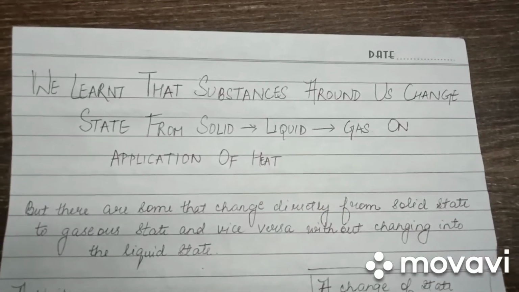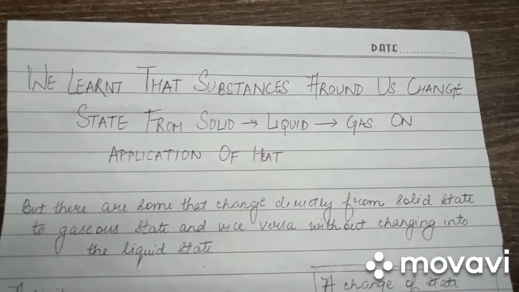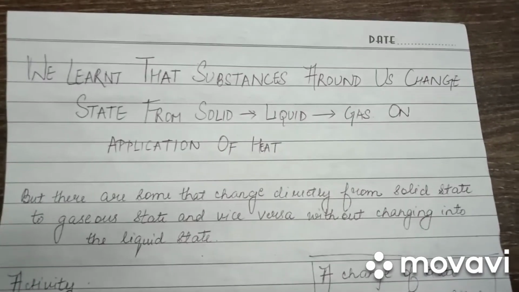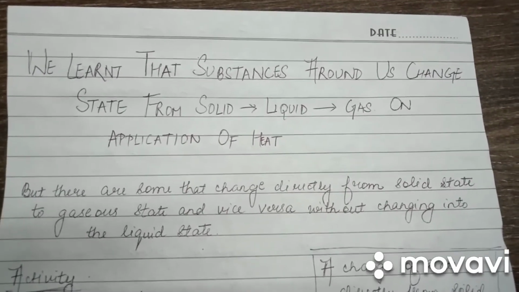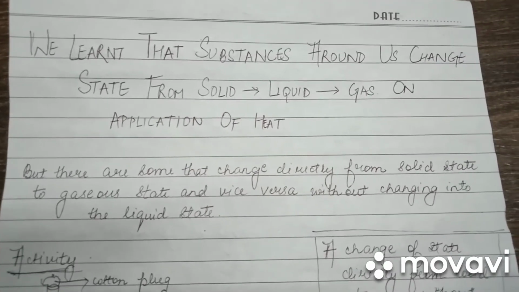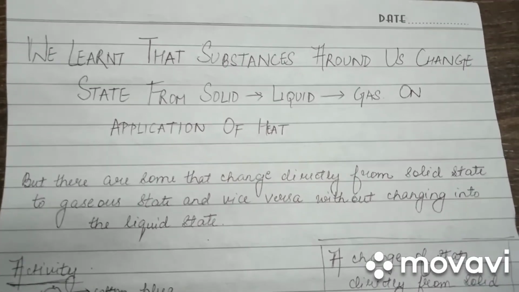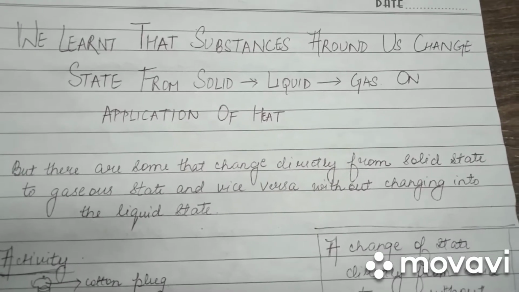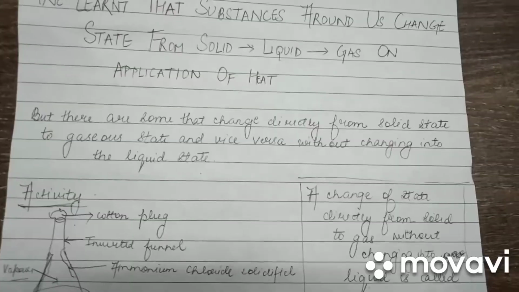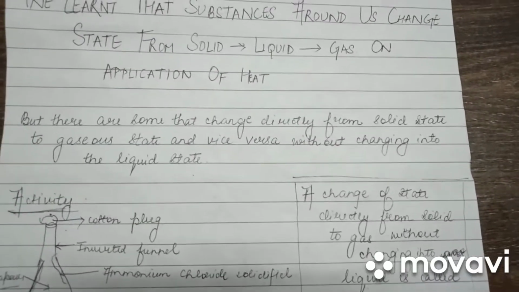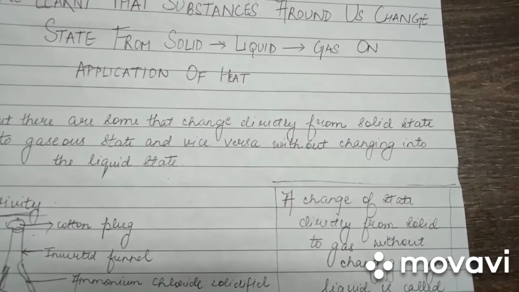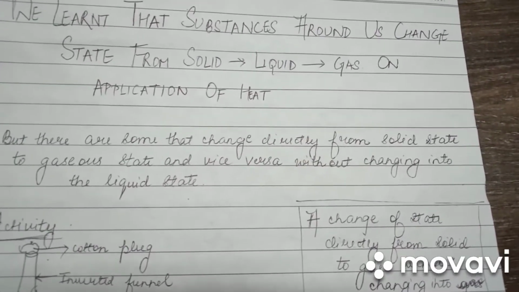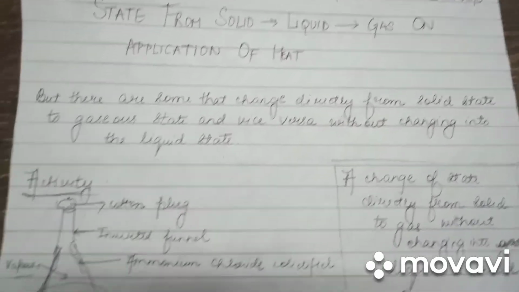In our previous video, we discussed how with the increase in temperature, solid changes its state to liquid, and on further increasing the temperature, liquid changes to a gaseous state. We learned that substances around us change state from solid on heating to liquid, liquid on heating to gaseous. But there are some that change directly from solid state to gaseous state and vice versa without changing into the liquid state. Let us discuss this with the help of an activity here.